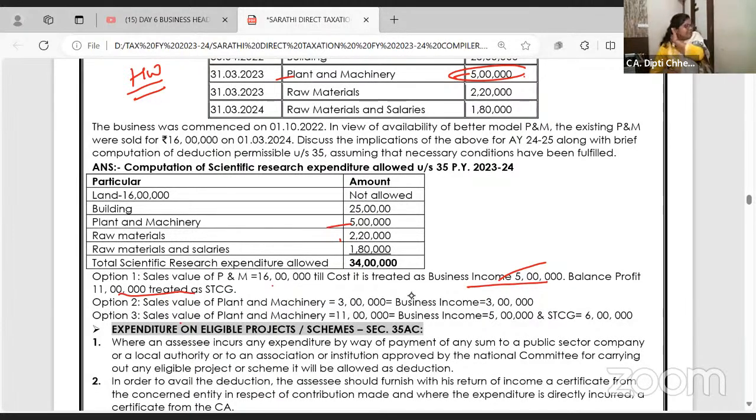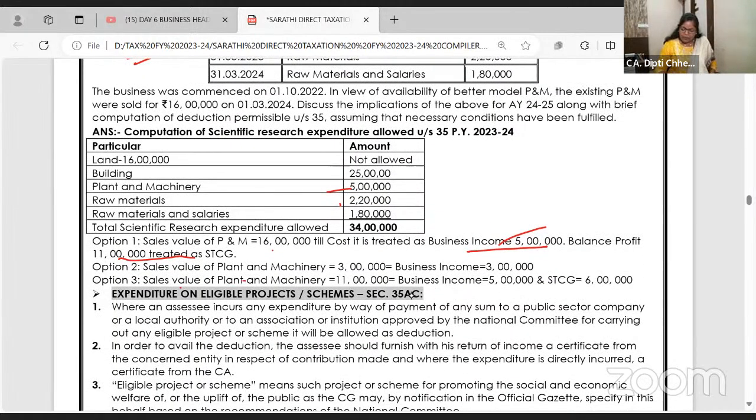Why is 5 lakh business income? Because 5 lakh expenditure you have claimed, right? Suppose sale value is 3 lakh, then 3 lakh is business income. Suppose sale value is 11 lakh, then up to 5 lakh it is business income till cost and the remaining 6 lakh is capital gain. I'm waiting now. Tell me whether everything is clear or not.